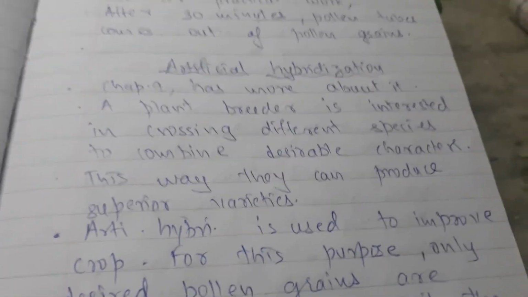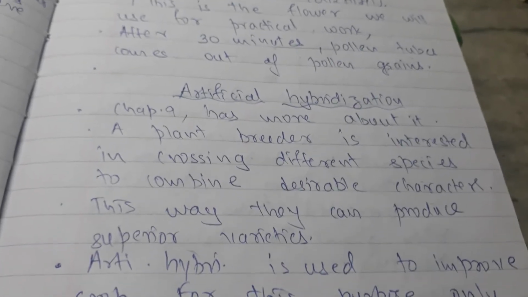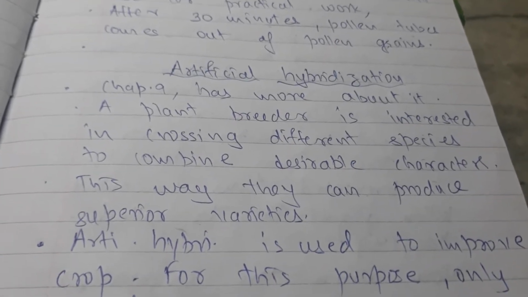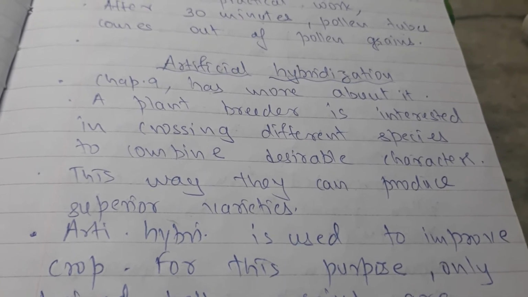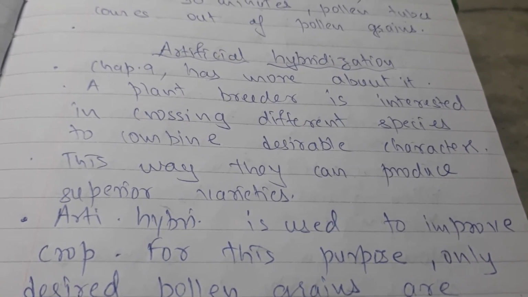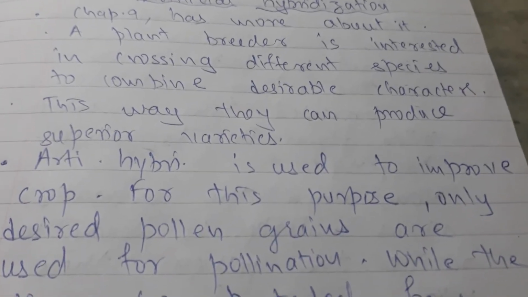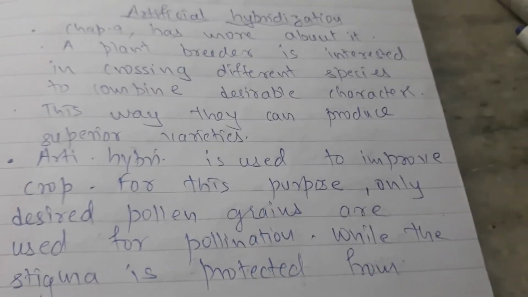You can take example of rice. One variety of rice would be having very good smell. Another variety of rice would be having long, white grain. So they can cross between these two plants to get a better variety.